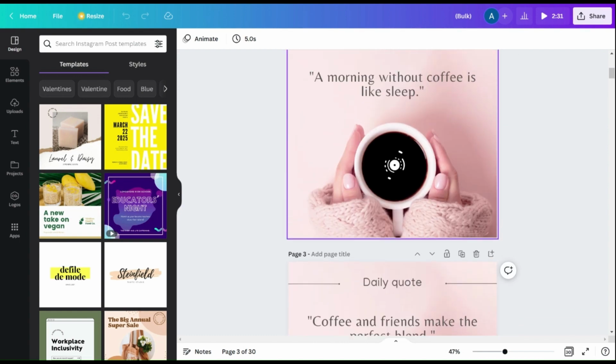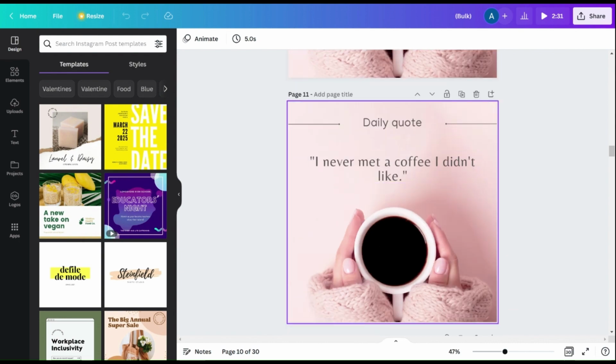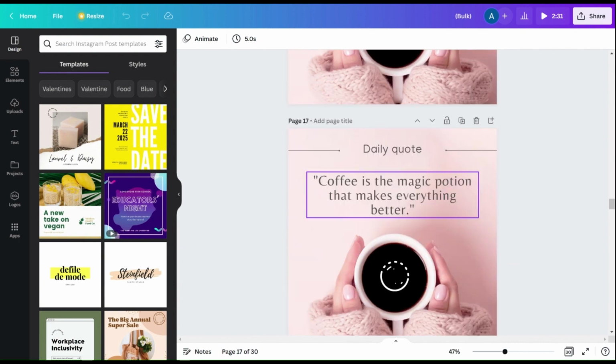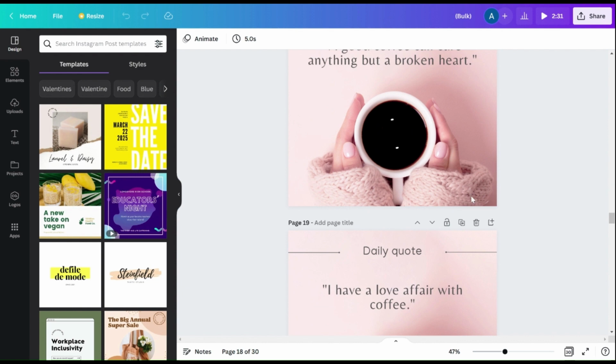So cool. So you've got 30 different quotes again with a different design. And this time we've got a bit of variety. We've got a bit of an animated image as well.